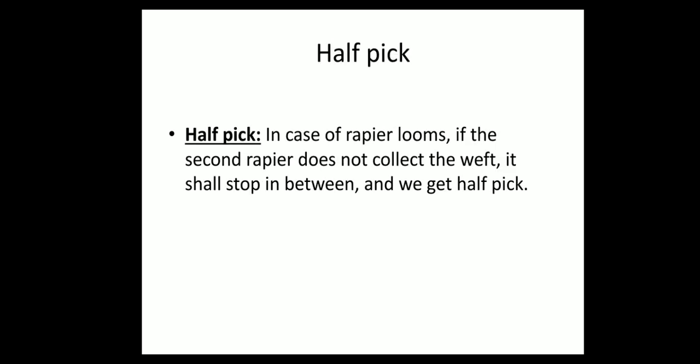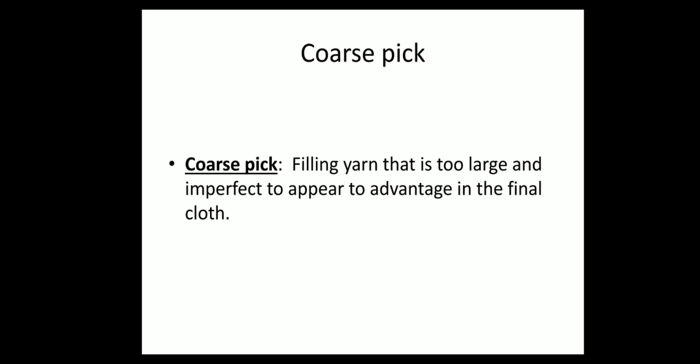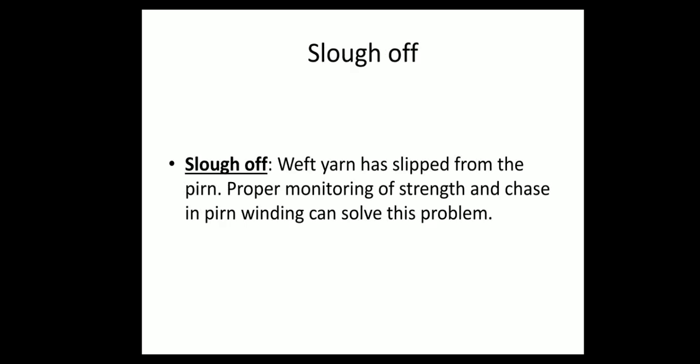Half pick. In case of rapier looms, if the second rapier does not collect the weft, it shall stop in between, then we get half pick. Horse pick. Filling yarn that is too large and imperfect to appear to advantage in the final cloth. Slough off. Weft yarn has slipped from the pirn. Proper monitoring of strength and change in pirn winding can solve this problem.